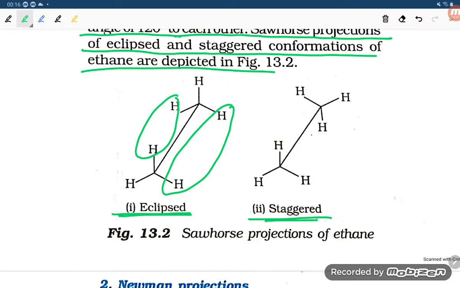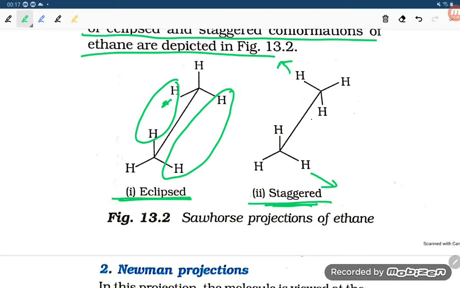But in the staggered conformation, you see, students, the hydrogen atoms are not coming close, this is going away. Okay, this is not coming in this direction, this is going away. Similarly this is also going away, not coming together. So that is staggered, and eclipsed is coming close, so that is eclipsed. Okay, and since the two carbons are at 120 degrees, this is the Sawhorse projection.